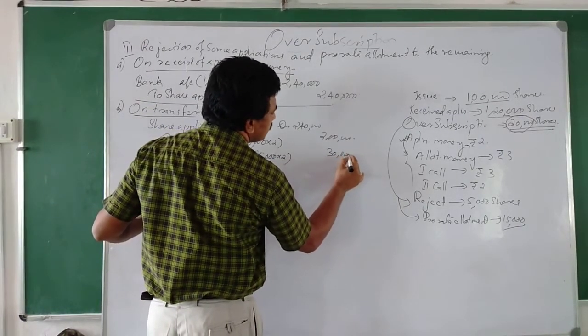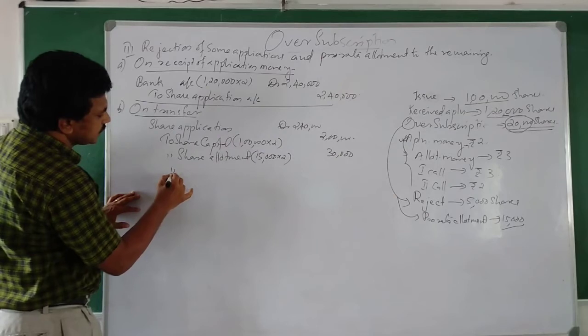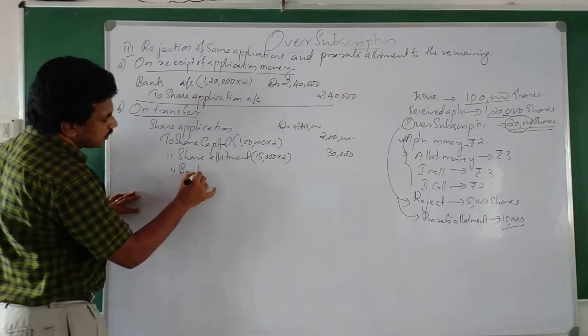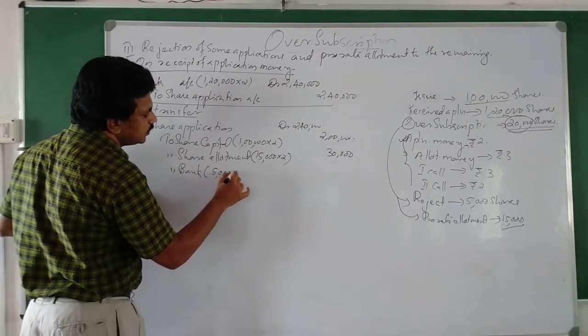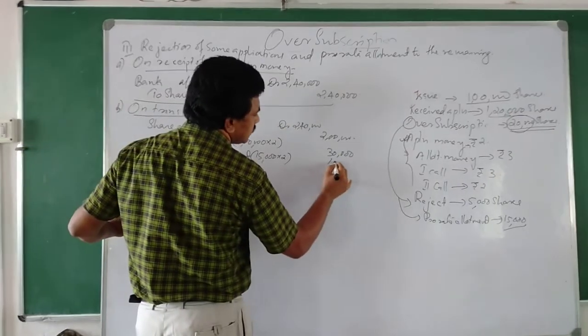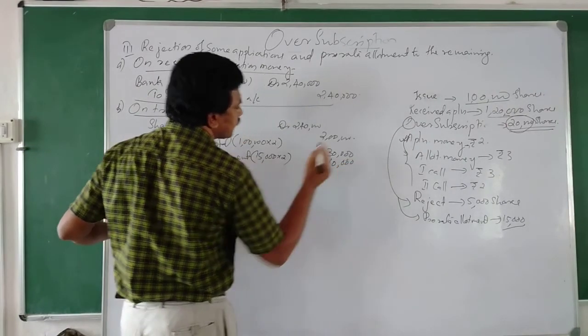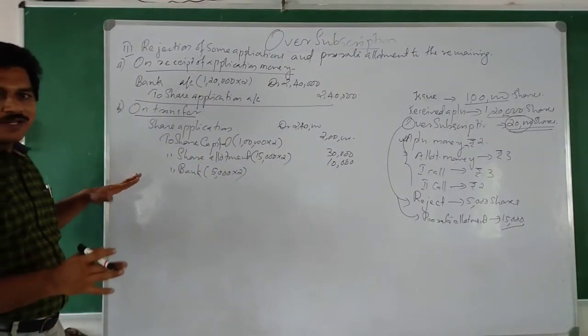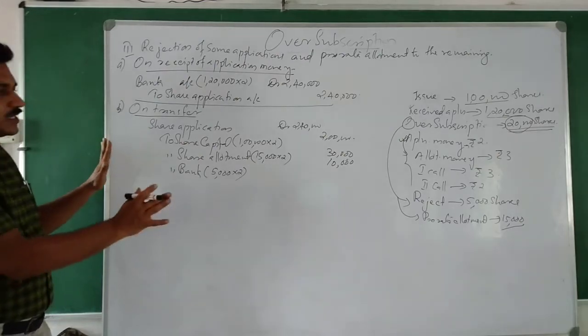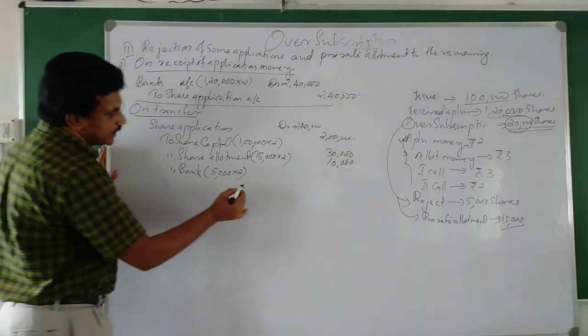And to bank, that means rejection. How many? 5,000 shares into 2, that is 10,000. Okay? Clear? So this is this much only. This is the journal entry here.